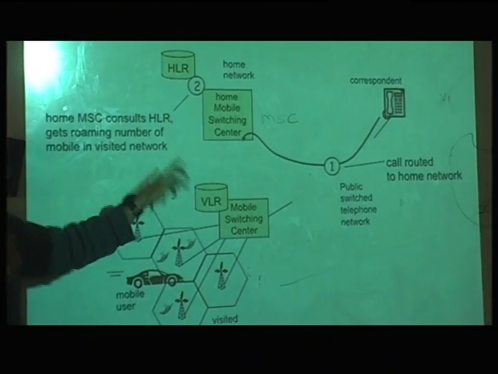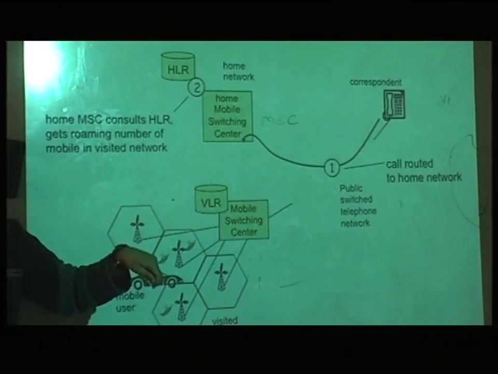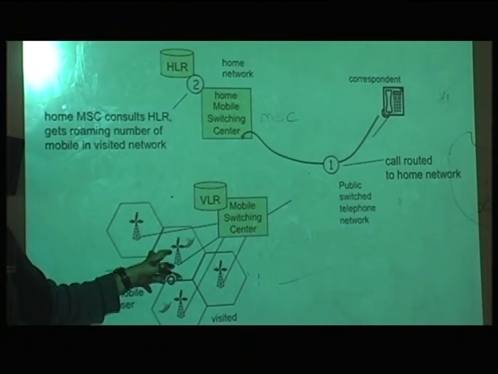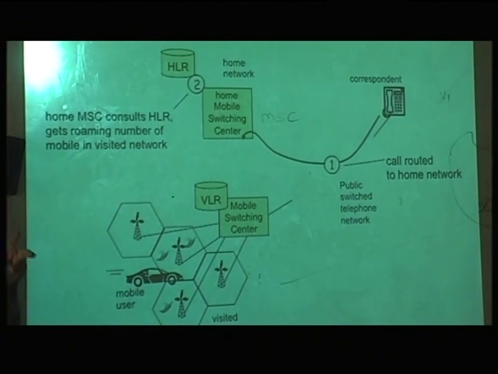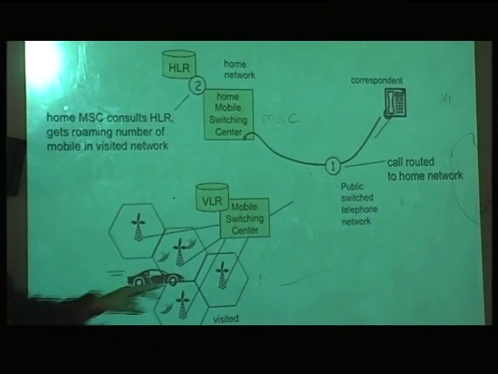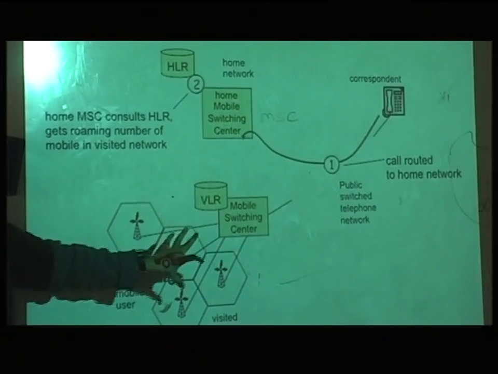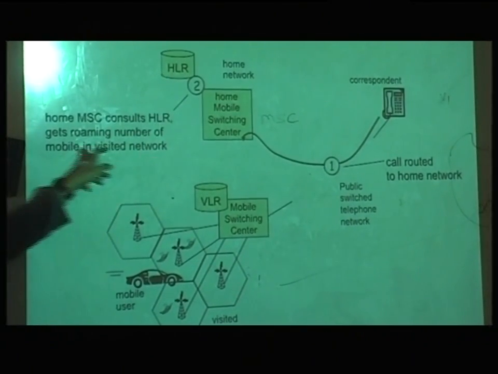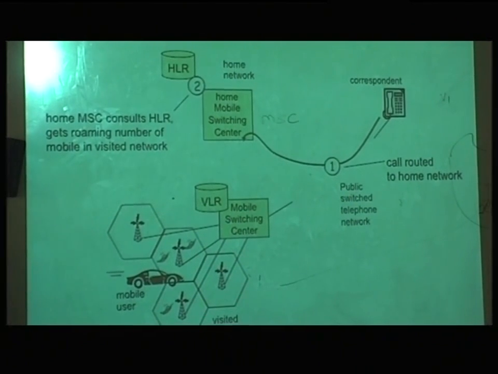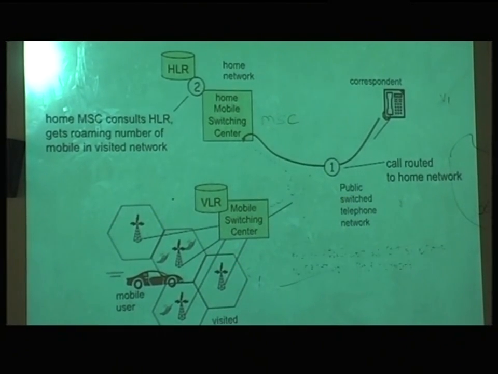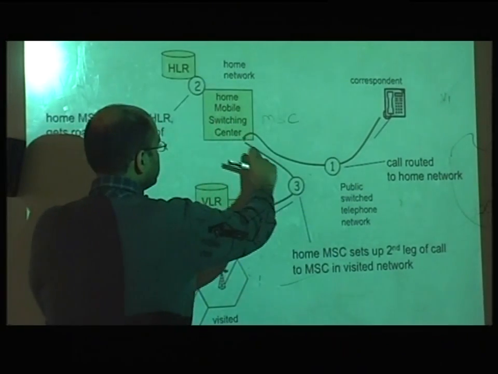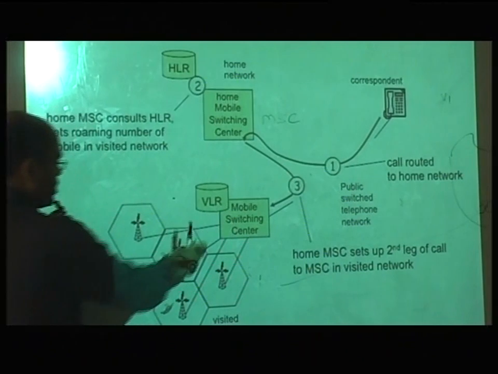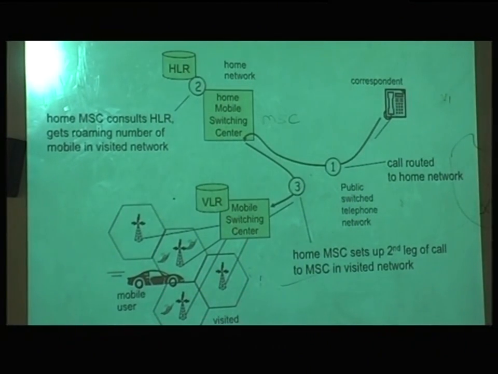So I talked about that there is another number assigned to me in the roaming region. So if I am in Bangalore, I have a Bangalore number also. Just like I have 2 IP addresses, now my phone has got 2 telephone numbers, but it's transparent to me. I don't know what my Bangalore number is. This HLR maintains this information. So it gets the roaming number in the visiting network, and then the switching center will use its telephone network and connect me here, and then the call will come here. Okay?